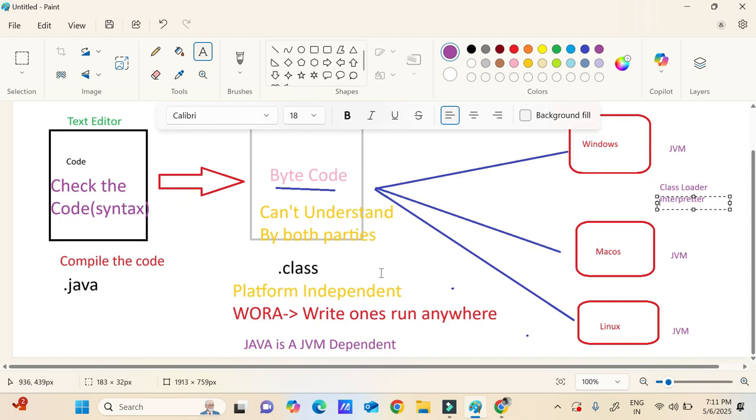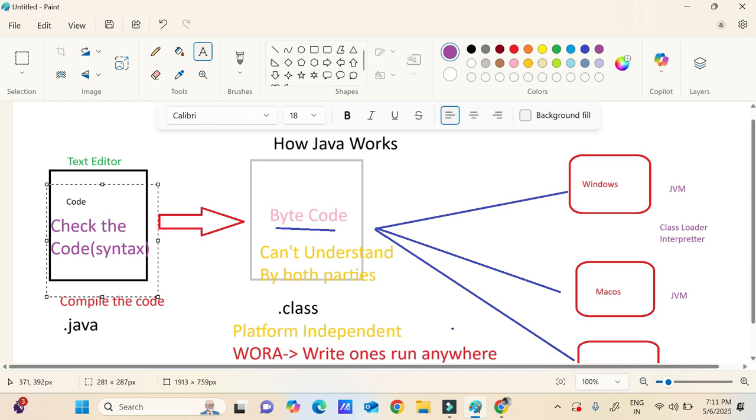So first you will write the code, and we are going to save it as a .java file, and then you will compile the code. The compiler will check the syntax and all, and once the compilation is done, it is going to create a .class file with one name. What is that name? It's the class name. I'll tell what that class is later. So bytecode will be generated.